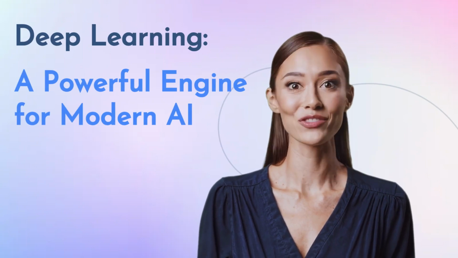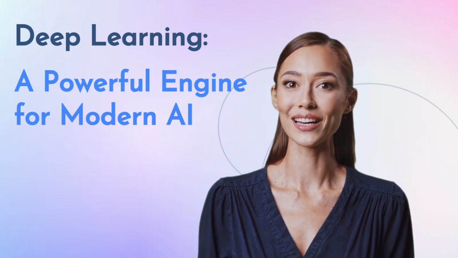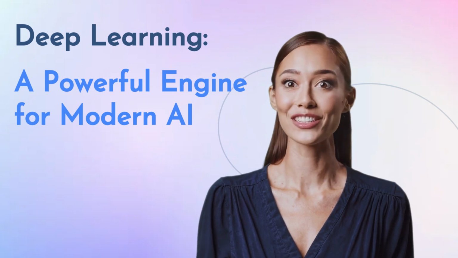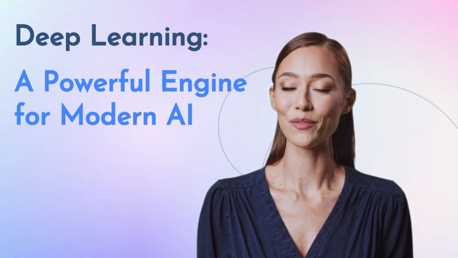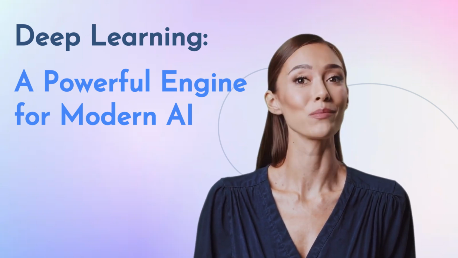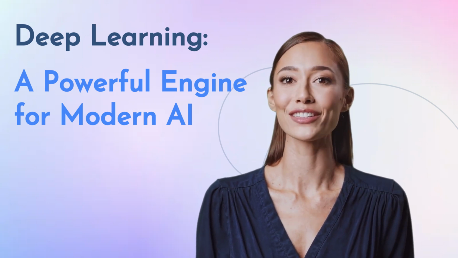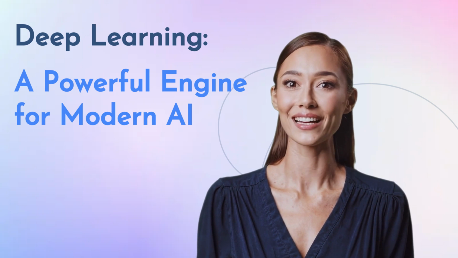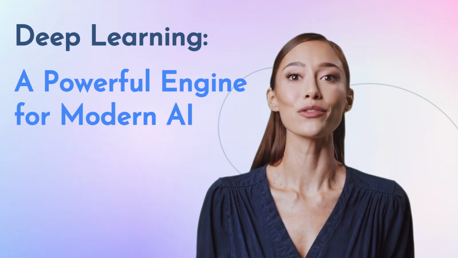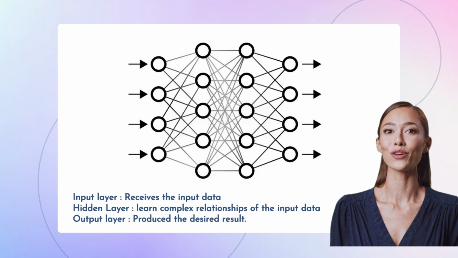Deep learning, a subfield of machine learning, has emerged as a transformative force in artificial intelligence. Inspired by the structure and function of the human brain, deep learning models, known as artificial neural networks, are capable of learning intricate patterns from vast amounts of data, achieving remarkable performance in tasks ranging from image recognition to natural language processing. This article delves into the mechanics of deep learning, exploring its architecture, training process, and the factors influencing its complexity.